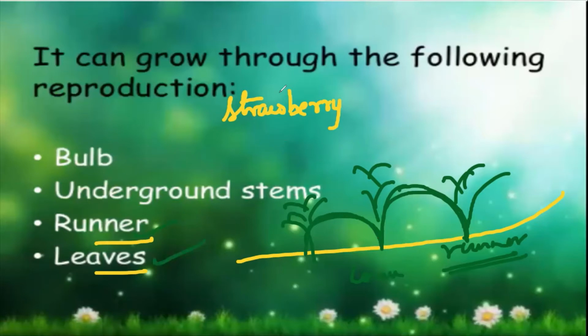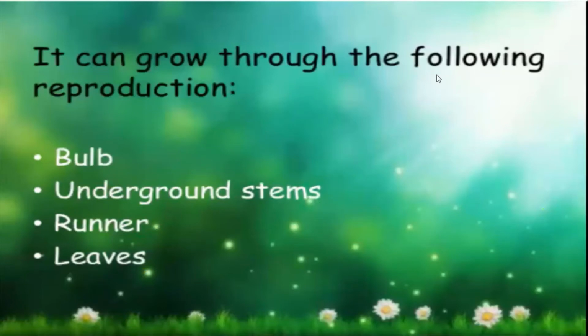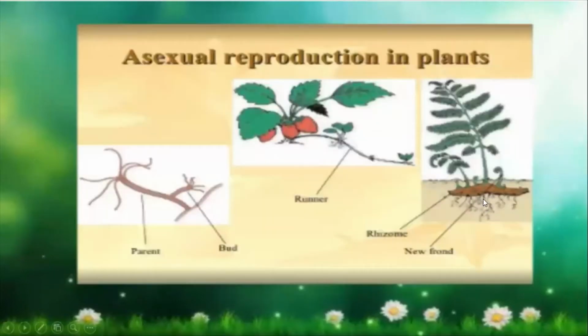Now, in the case of leaves, if you have got one small leaf and the conditions are good, then small leaves can be generated from here. There are few cases like bougainvillea and all. In that case, from a leaf, new leaves are generated. Okay. So now let's see all these examples.